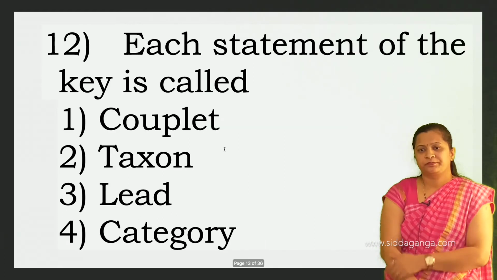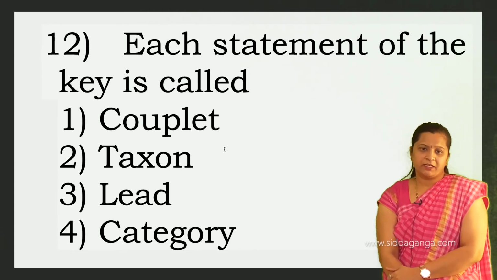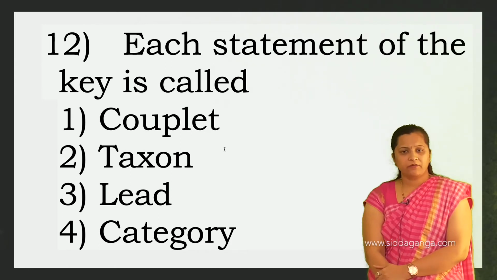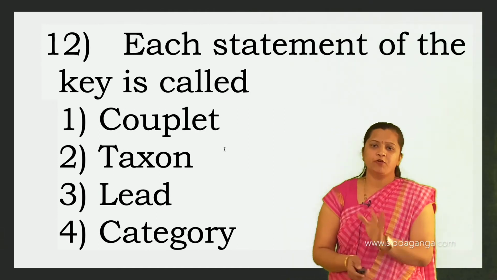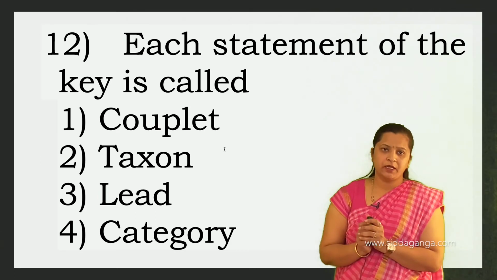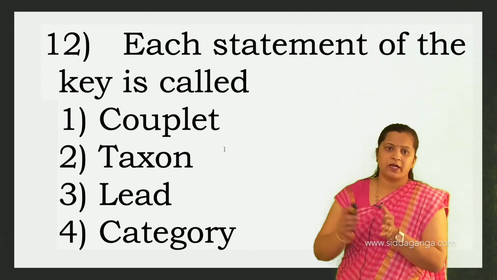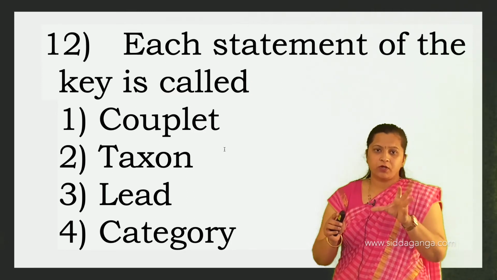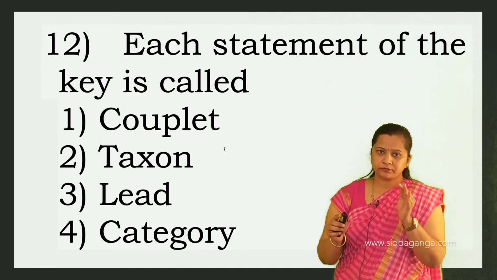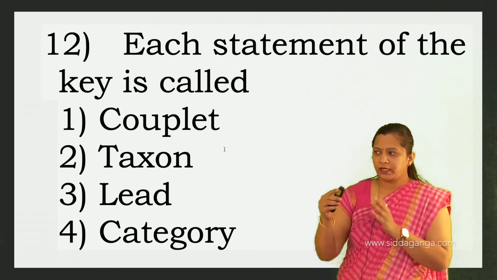Then next. Each statement of the key is called: the first one couplet, the second taxon, the third lead, and the fourth category. A key is an important taxonomical aid that is used in the identification of plants and animals. So in a key there is a set of contrasting characters, generally in pairs. So that is called what? A couplet.